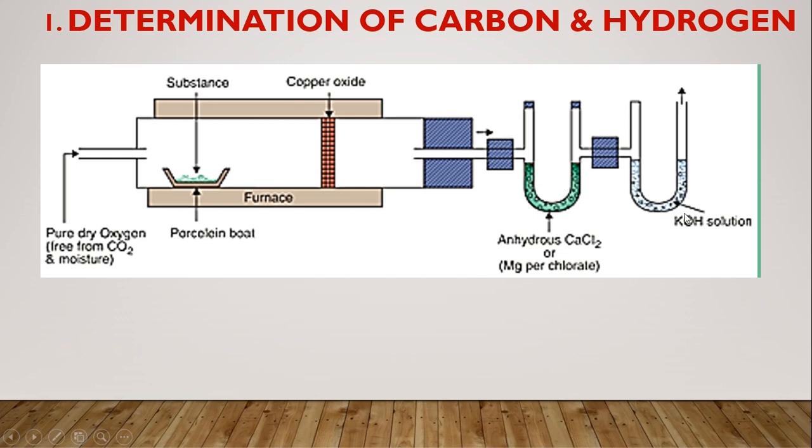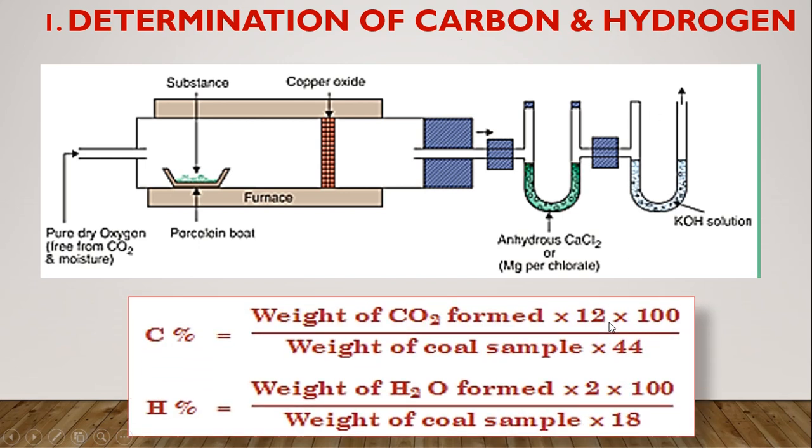These two U-shaped tubes are filled, and we know the amount of calcium chloride and KOH. So when we burn the substance, CO2 is captured by the KOH and the weight of the KOH tube increases. Similarly, by capturing the hydrogen in the form of H2O, the weight of anhydrous CaCl2 increases. The increase in weight of these two tubes gives the percentage of carbon and hydrogen. How to calculate that?